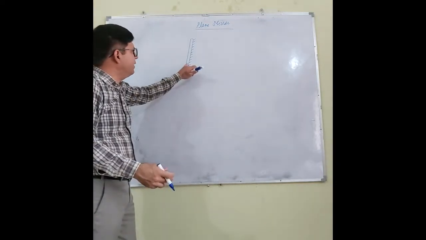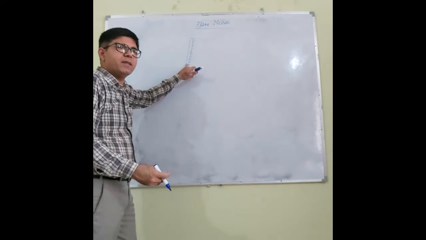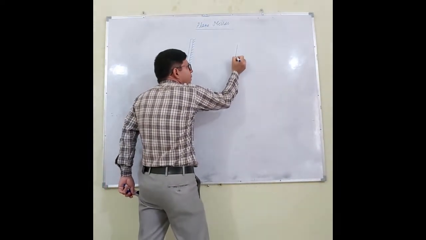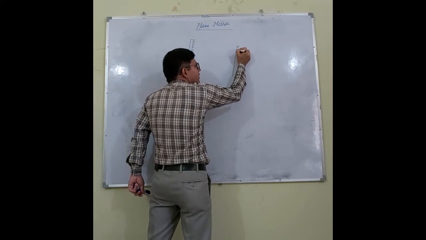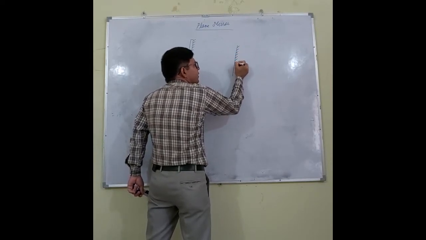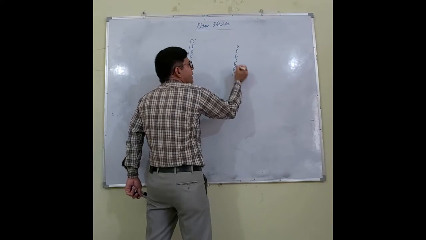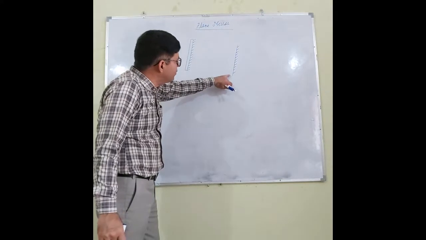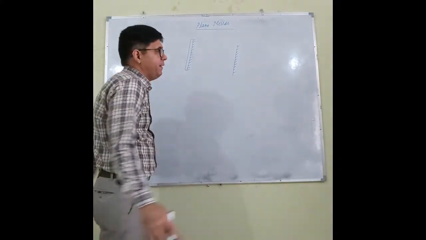That paint is used to protect the polish. Now since it is made up of a plain glass, we will represent this plane mirror like this. So this represents the plane mirror. Why is it representing a plane mirror? Because this surface is plane.